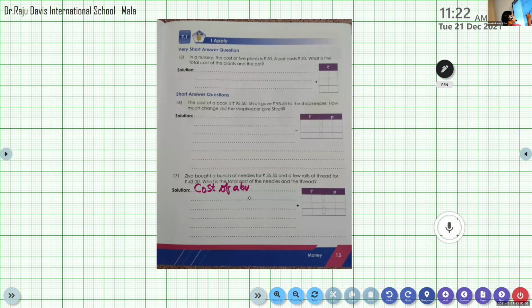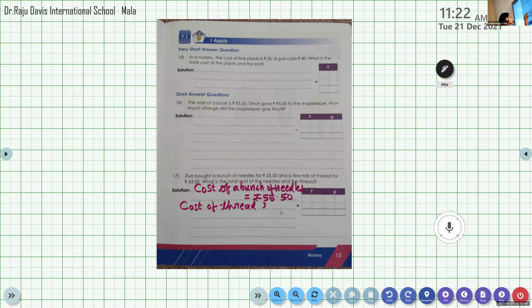It's given 55 rupees 50 paise. Cost of thread rolls, rupees 43.